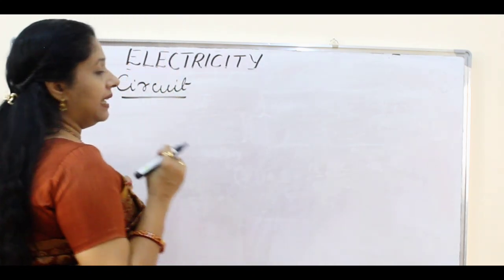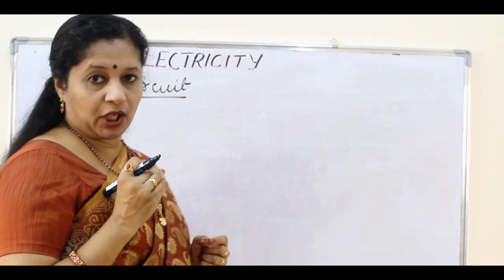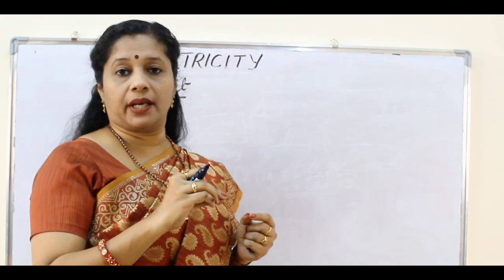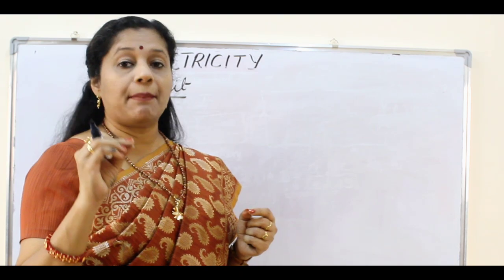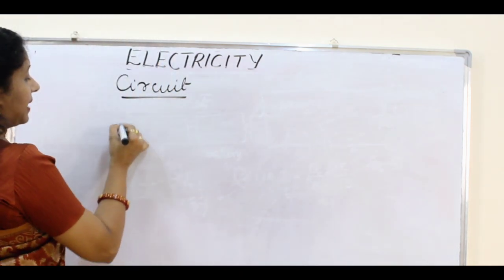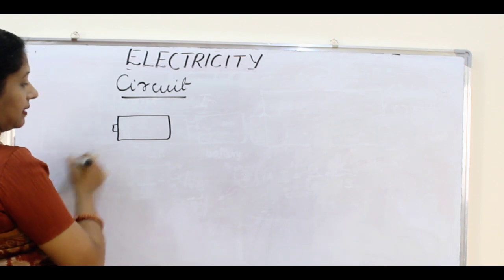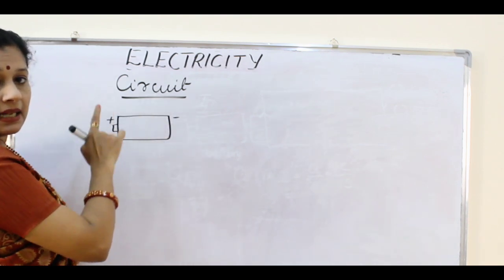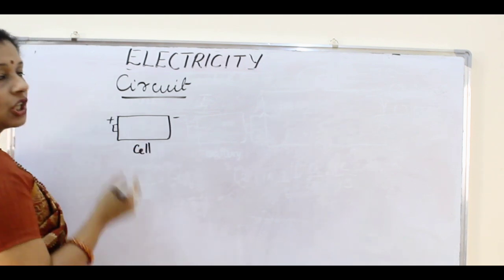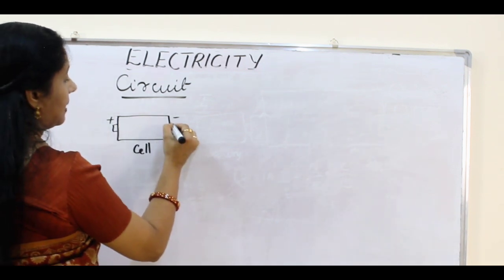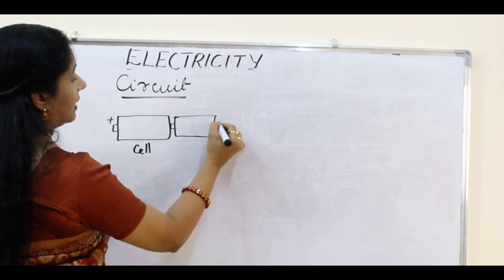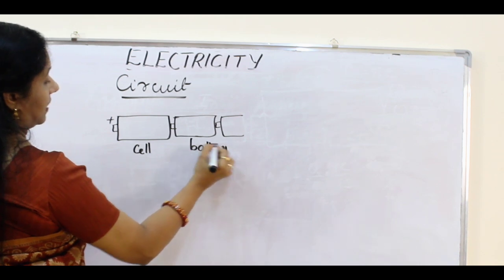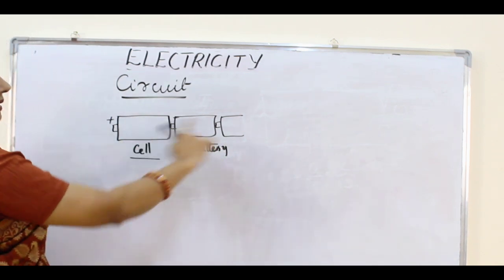Okay, so for a current to flow, a conductor should be there, we know. But I told you about something called a potential difference. Only then will the current start flowing. So who will provide a potential difference? A battery. So usually for us, the battery means a structure like this with a positive and a negative terminal. But this is actually called a cell. An individual unit is called a cell, but when many are connected, only then do we call it a battery. For a normal person, we call it a battery, but in physics, this one is a cell, this is a battery.